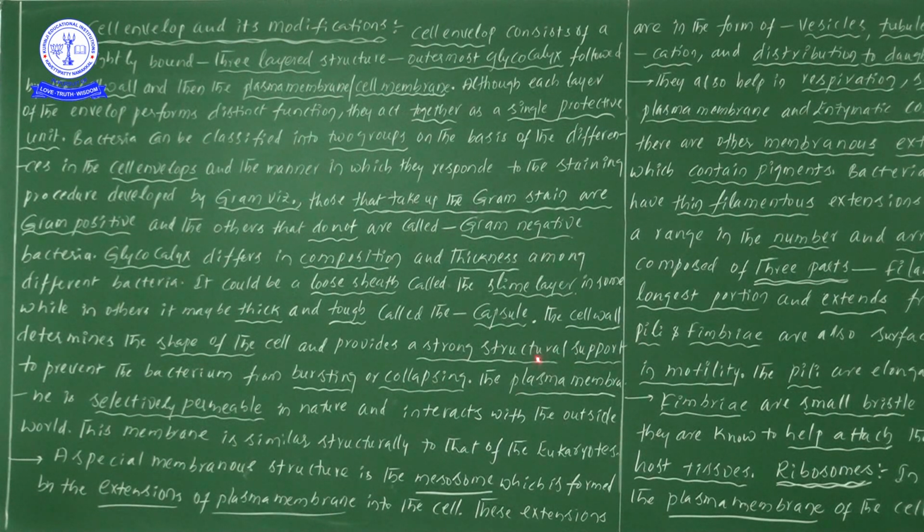Why is this structural support needed? To prevent the bacteria from bursting and collapsing. So the bacterial cell wall is required for maintenance of shape and protection from bursting or collapsing.